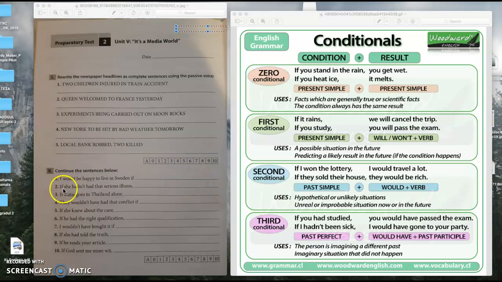The second sentence, here you have what? If she hadn't had that serious illness. So first conditional, of course it is first one. And pay attention what you have to use in the main clause. I would have plus past participle.